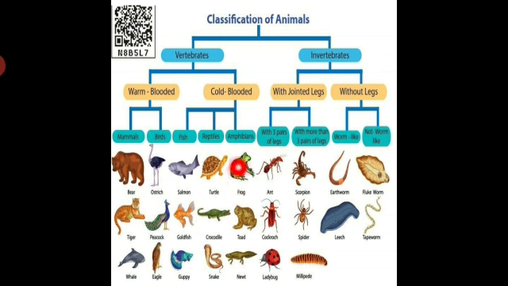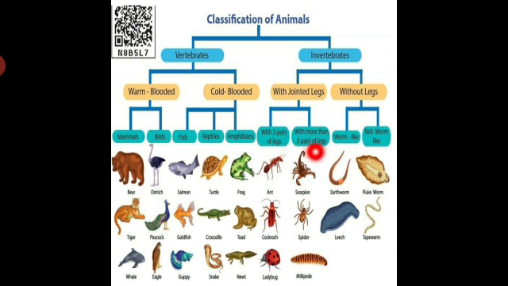Then invertebrates, which do not have the backbone. Animals have absence of backbone. First, with jointed legs and without jointed legs. Animals with jointed legs have 3 pairs of legs or more than 3 pairs of legs.